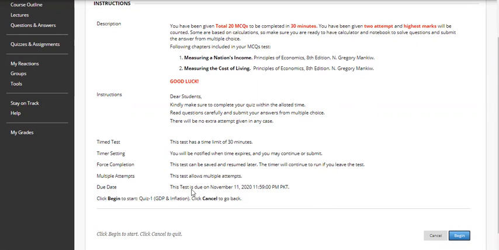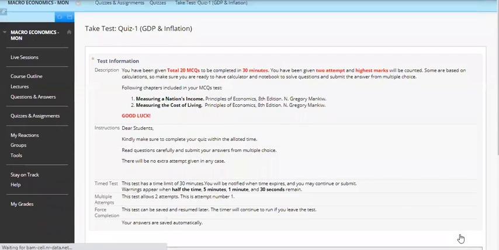Now the due date, remember this, the due date is November 11, 2020, and it's the midnight last time of that day, that is Wednesday. So you have 3 days, Monday, Tuesday, and Wednesday, to attempt this quiz. So make sure that you attempt it. Let's begin our test and see what we can see.